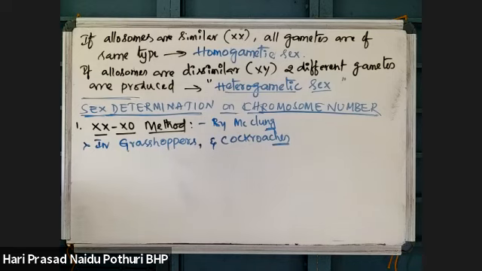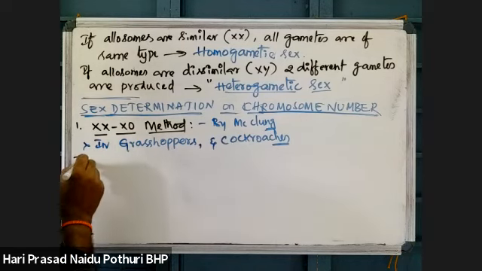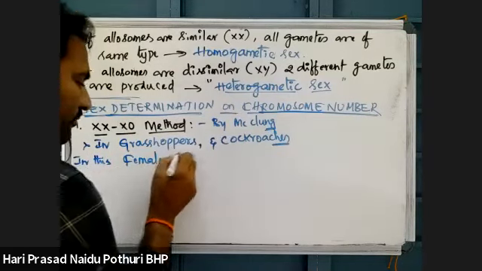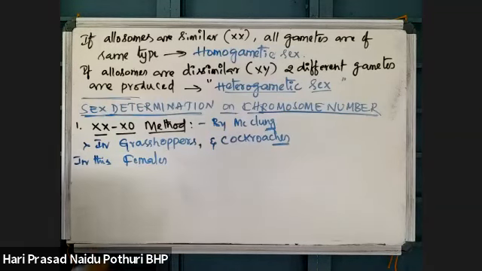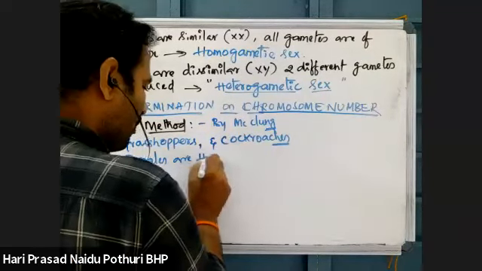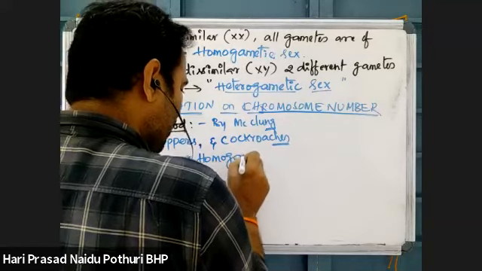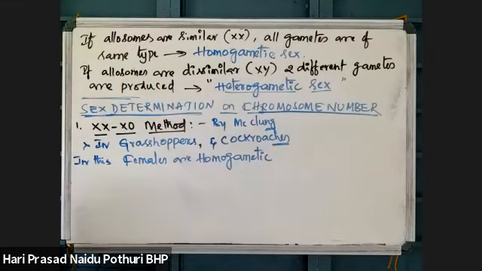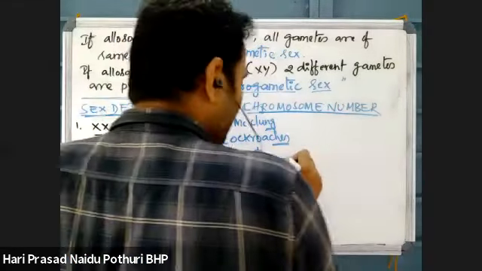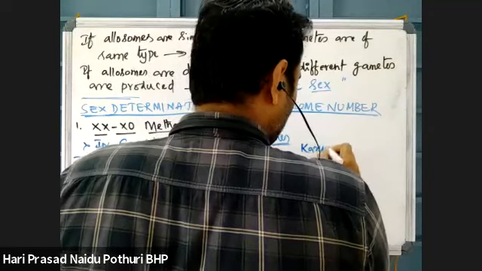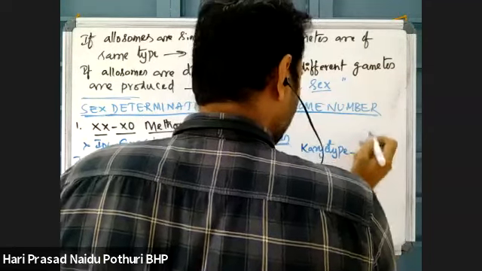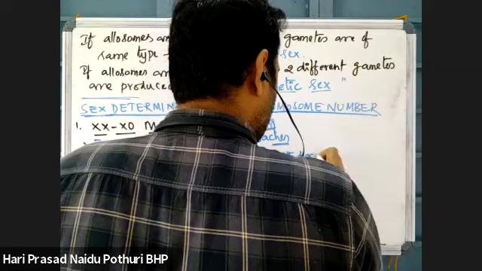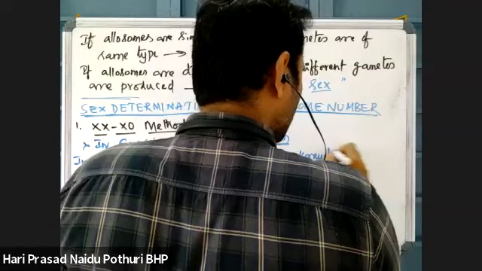Here, according to this, female members are homogametic with AAXX karyotype. Karyotype means the total set of chromosomes.